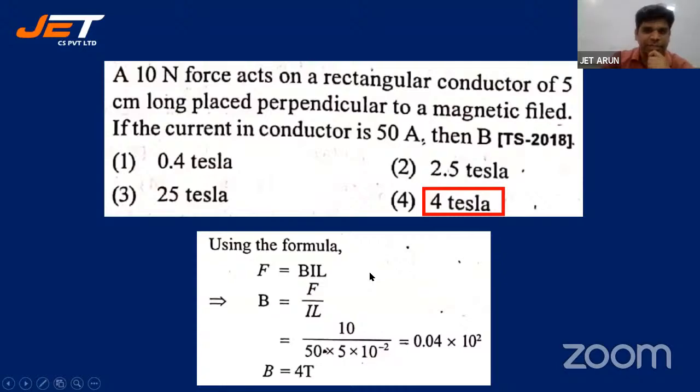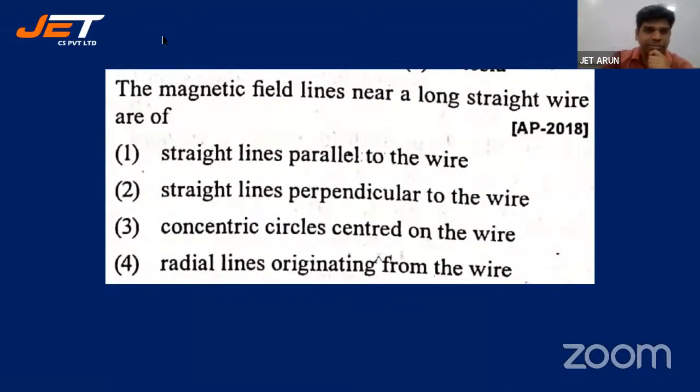Let's go for the next one. The magnetic field lines near a long straight wire are of, it says long straight wire. The first question was also similar. First or second question. Straight lines parallel to the wire. Straight lines perpendicular to the wire. Concentric circles centered on the wire. Radial lines originating from the wire.